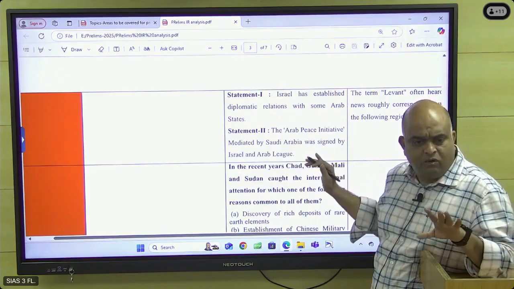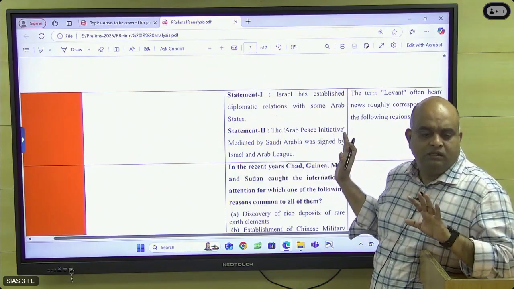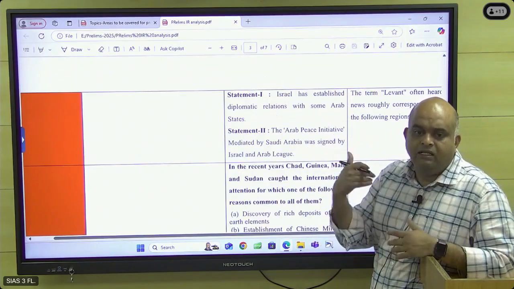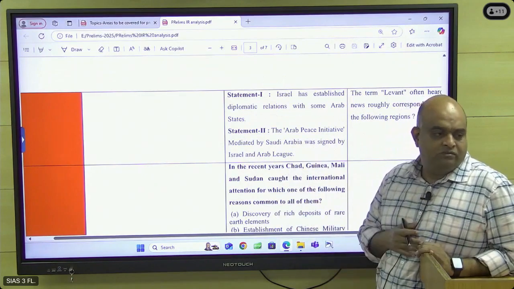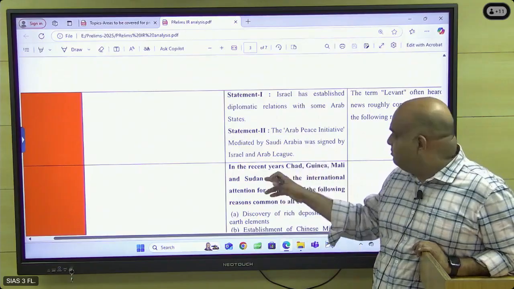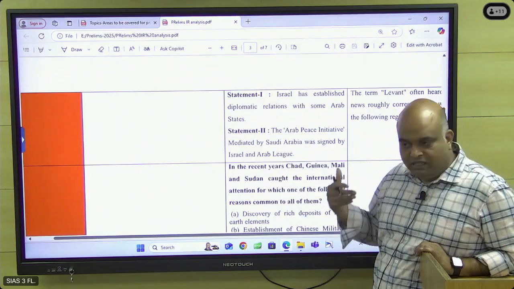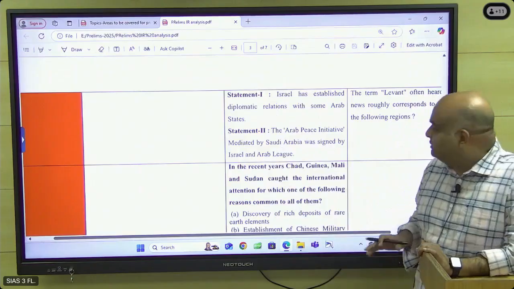The Arab peace plan did not work out. That means Israel did not accept. If the Arabs submitted a plan and Israel accepted this, the entire problem would be over. The problem is still going on. How could Israel have accepted this deal? They have not accepted the deal. This is the main thing.